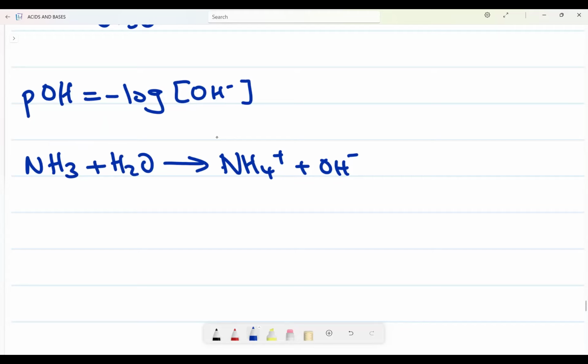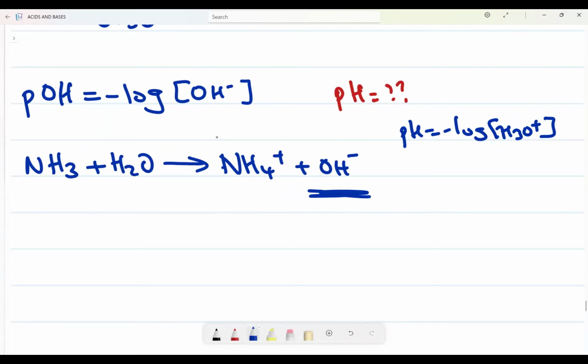Now, if they said calculate the pH of this solution, what I recommend you do is say, okay, I'm working with this and it forms OH minus. And I know the formula for pH: pH is equal to negative log of H3O plus. But in this case, my product is OH minus. How can I do that? It's fine.